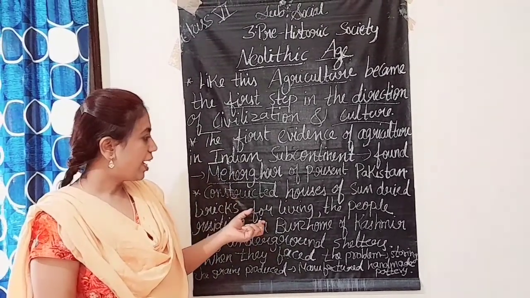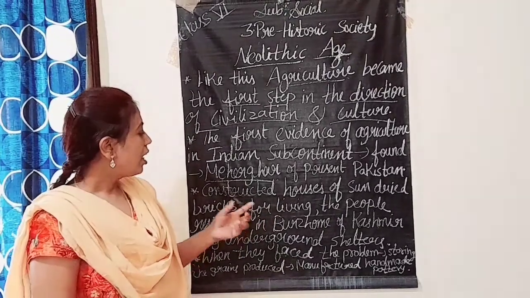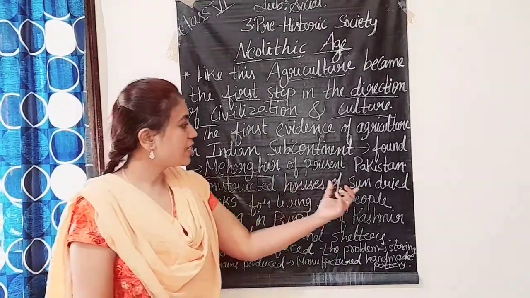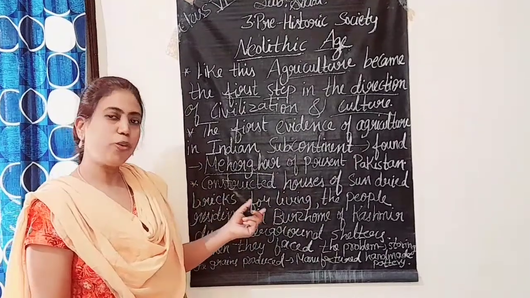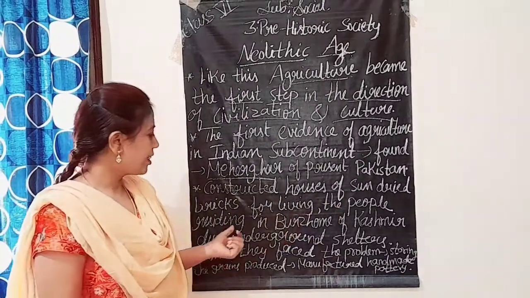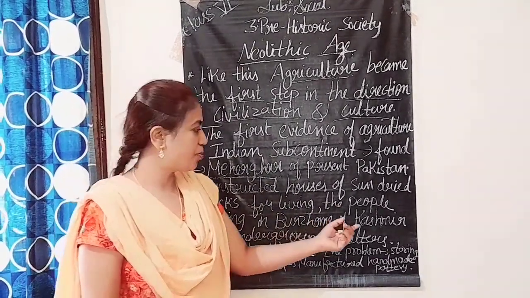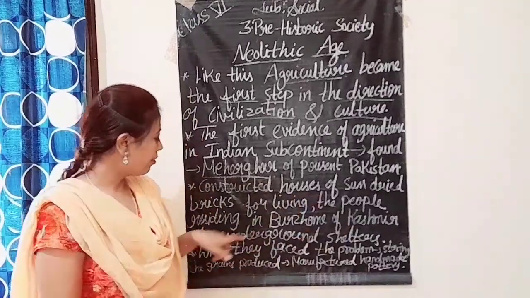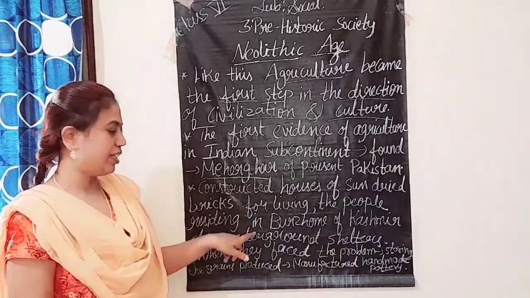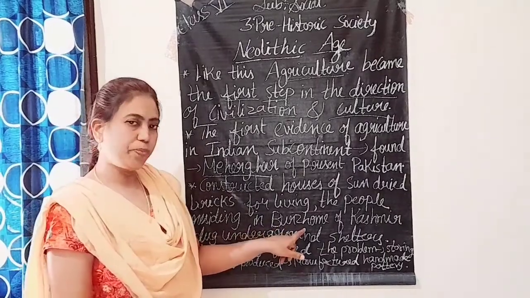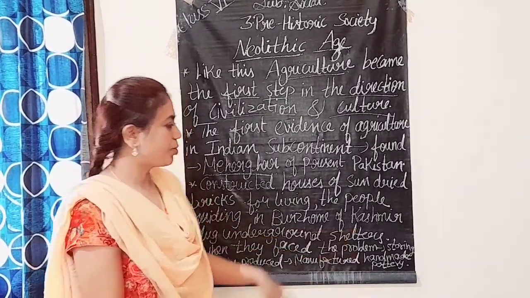And they are living in those places. And they constructed houses of which one? Sun-dried bricks for living. And the people residing in Burzahom of Kashmir. Who? The people residing, means living in. Where? Burzahom. And where is it? It is in Kashmir.